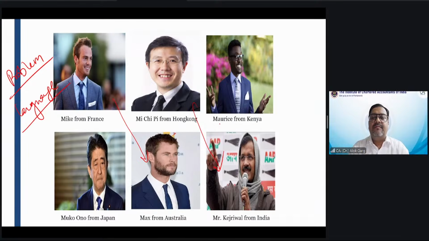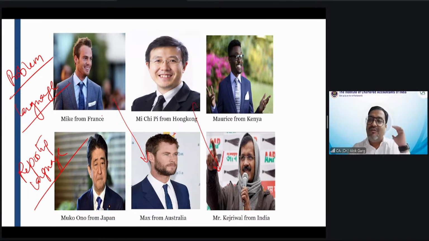Tell me. Of course, the answer is no. Again, sir, what is the problem? The problem is now the reporting language. Earlier, the problem was the language. Now the problem is accounting and reporting language, right? Why? Because everyone is speaking a different accounting and reporting language. Mike is speaking in French GAAP and Max is speaking in Australian GAAP. Mr. Kejriwal is following accounting standards, Indian GAAP. Mi Chi is following Hong Kong GAAP. So their accounting and reporting languages are different, and nobody will be able to understand the financial statements of the other countries.